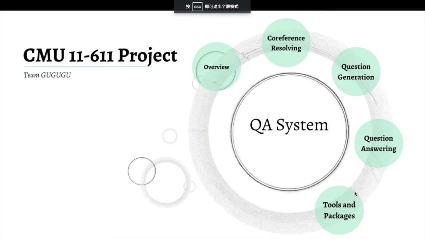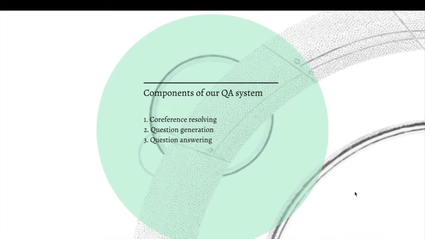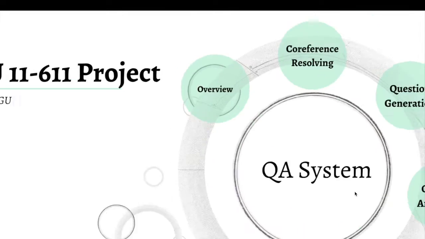We are Team GUGUGU and members are Boya Chen, Yuchen Cao, and Wenyu Liu. Our question and answering system can be divided into three components. First is coreference resolving. Second is question generation system. Third is question answering system. Let's first come to the first component, coreference resolving.